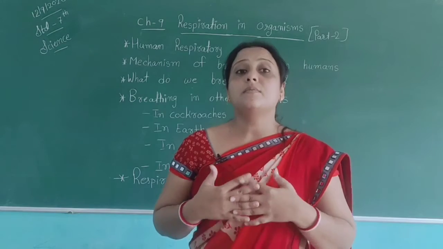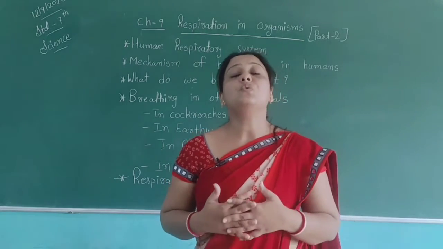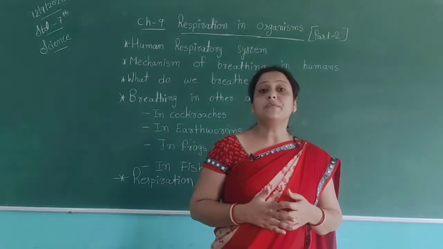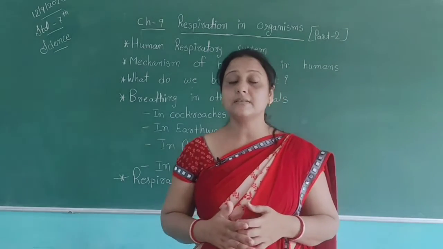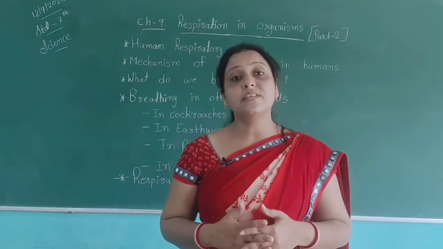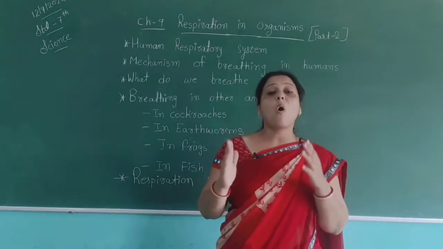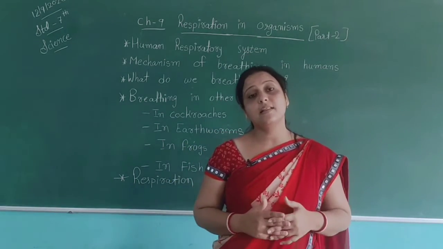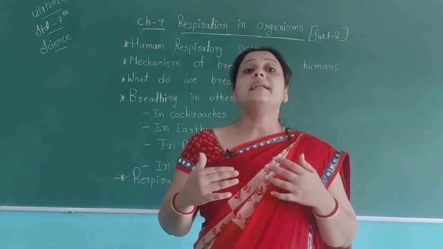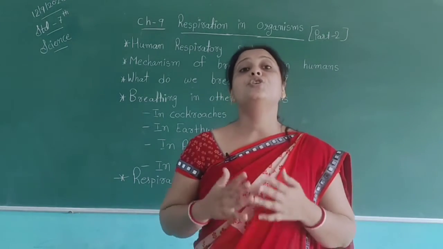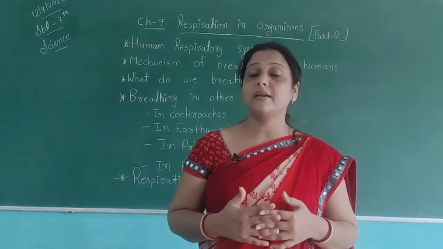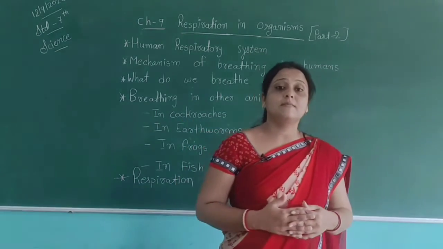In our previous session, we discussed the respiratory system in our body. We need a breathing system if we want to live on earth. All living organisms which live on the land need gases for their respiratory system.